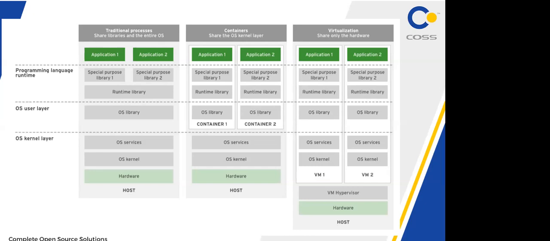But in the case of a container, it does not share the hardware level, it shares the Linux kernel features. The containers run on top of the host operating system and share it. It is not installing another operating system.